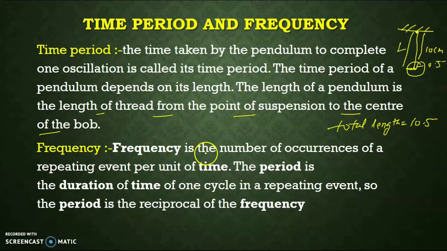Frequency. Frequency is the number of occurrences of a repeating event per unit time. The period is the duration of time of one cycle in a repeating event. So the period is the reciprocal of the frequency. In simple language, we can understand that frequency is the number of revolutions per unit time.